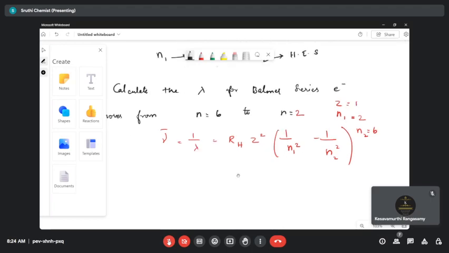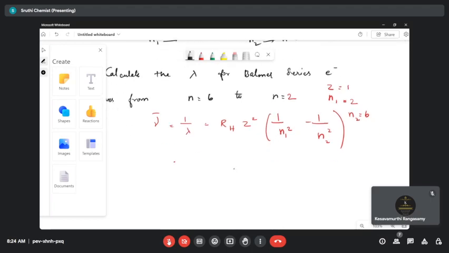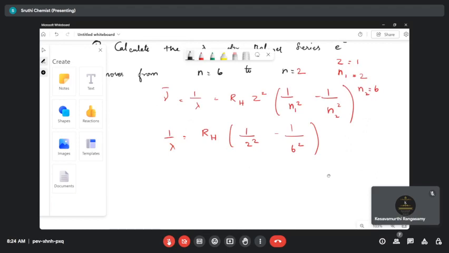Just substitute in the formula so that 1 by lambda is equal to RH value. Let's put RH and then 1 by 2 square minus 1 by 6 square. So this is our value. But they are asking to calculate lambda, and we are calculating 1 by lambda. So do this and find out the reciprocal.